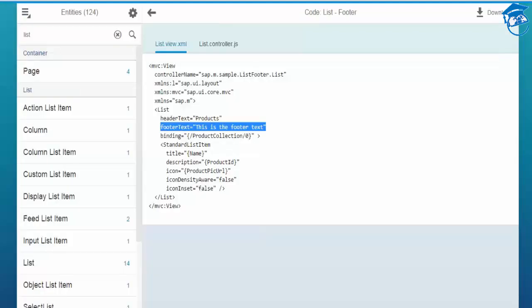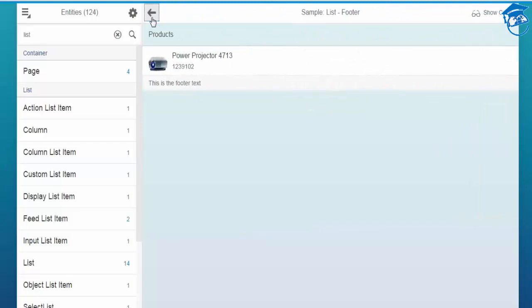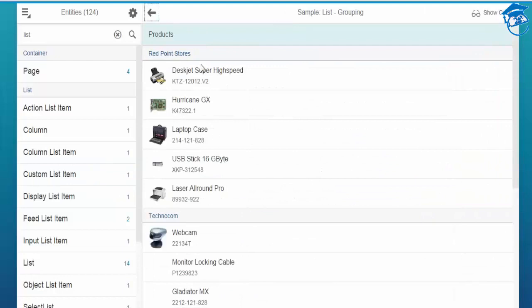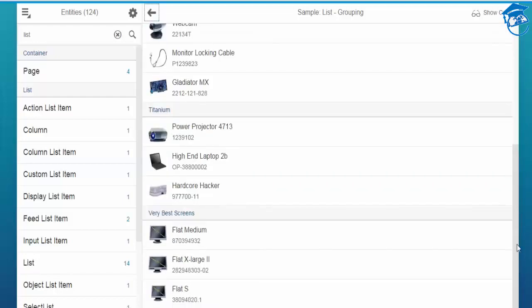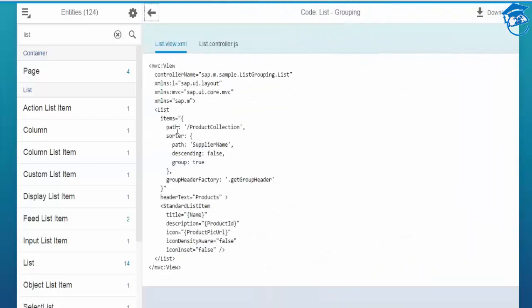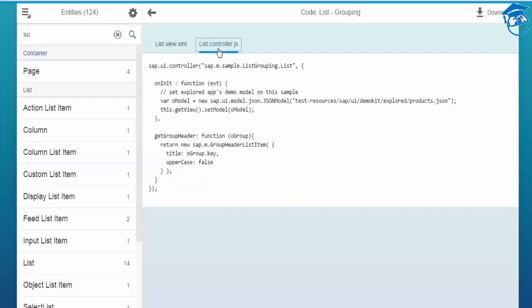And I'm going now towards the next one, grouping. So I want to group this. See, this store has this many products. So this store has this many products. So I want to list with grouping. So how is grouping done? You have to make changes in your items. You have to sort accordingly, and then you have to go to the header factory dot get header group, and inside this you have to do it. Just sort it, and in the list controller you will be doing the logic.